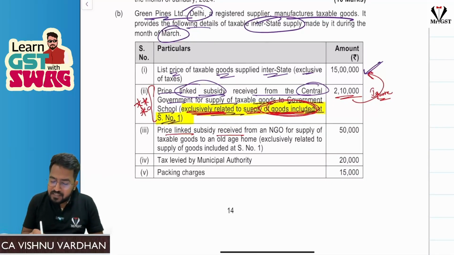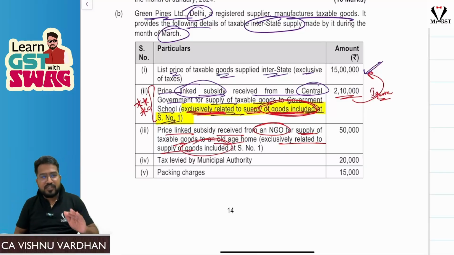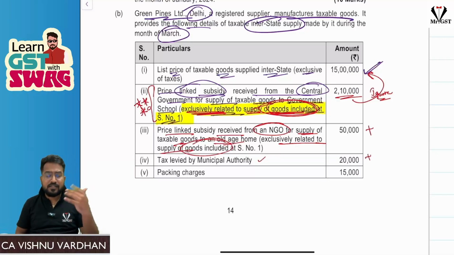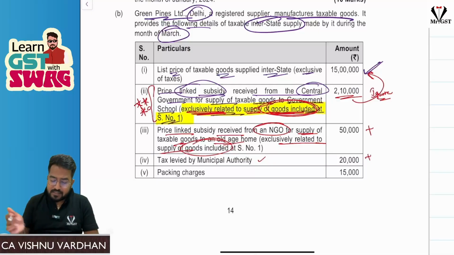But sir, price linked subsidy received from an NGO, again for supply of taxable goods to an old age home, exclusively related to supply of goods included again. So this is also regarding goods included above, and this is a price linked subsidy received from an NGO, so we should add it to the value of supply, so we will add that. Next, taxes levied by municipal authority, of course we will add that. Any taxes other than GST and TCS under income tax. Packing charges, we will add that.